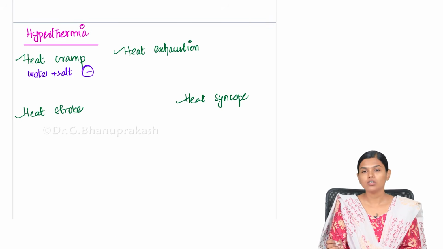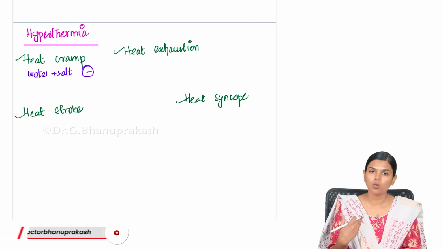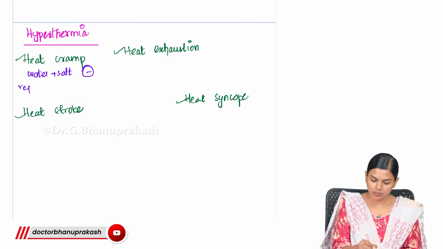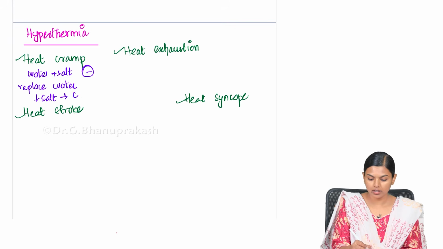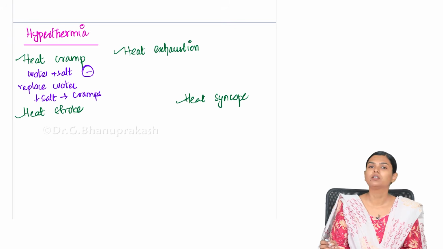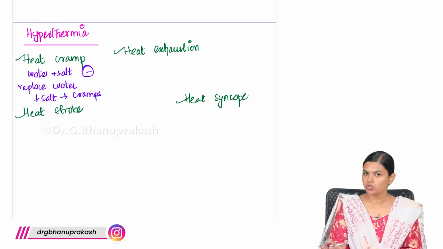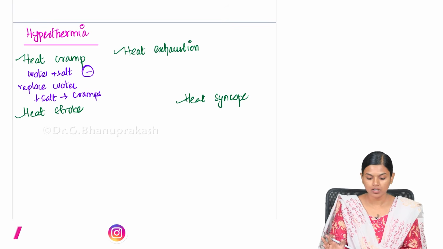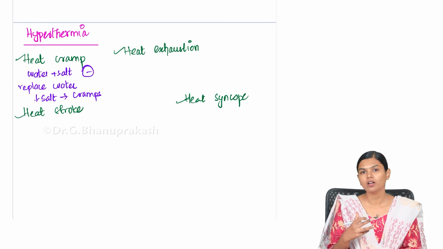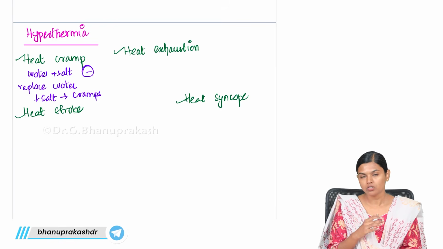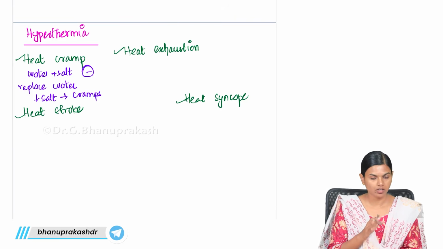So if you are sweating, if you are in a hot temperature, you will keep on drinking water. So you will replace water, but salt you will not replace. Because of this reduced salt, you will be getting muscular cramps. That is heat cramp. So basically you will lose both salt and water, but you will simply replace water and loss of the salt will be still there, and because of that you will be getting muscular cramps. This is commonly seen with people who are working in hot fields like mines and people who are working in construction under hot temperature. So all these people, they are more prone to get this heat cramps.